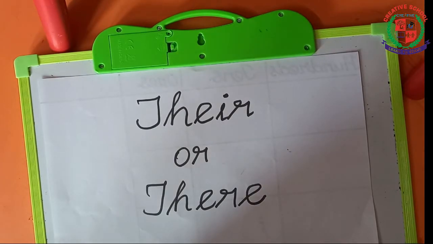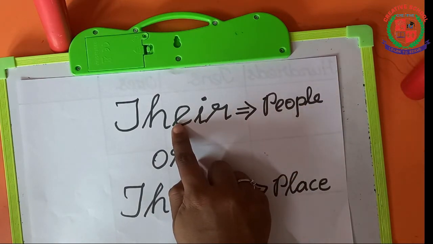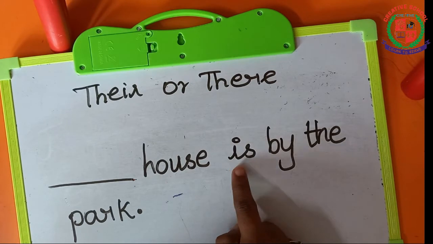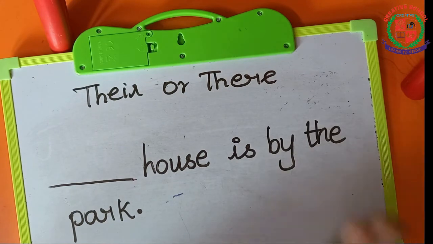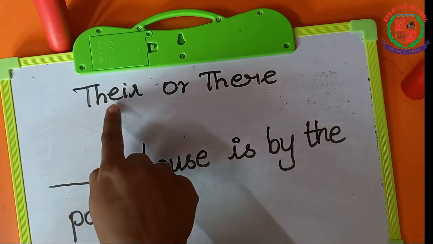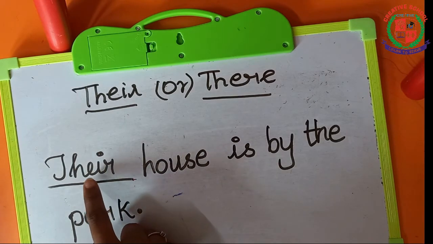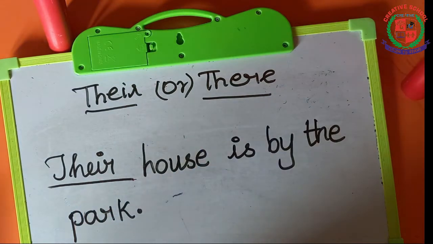Now we are going to see their and there. So if we refer to people, we have to say their. If we refer to the place, we have to say there. Shall we see the example? So here, dash house is by the park. We have to use their or there. So someone's house is by the park. So someone is a person. So we have to use their. If it is a person means we have to use their. Someone's house is by the park.